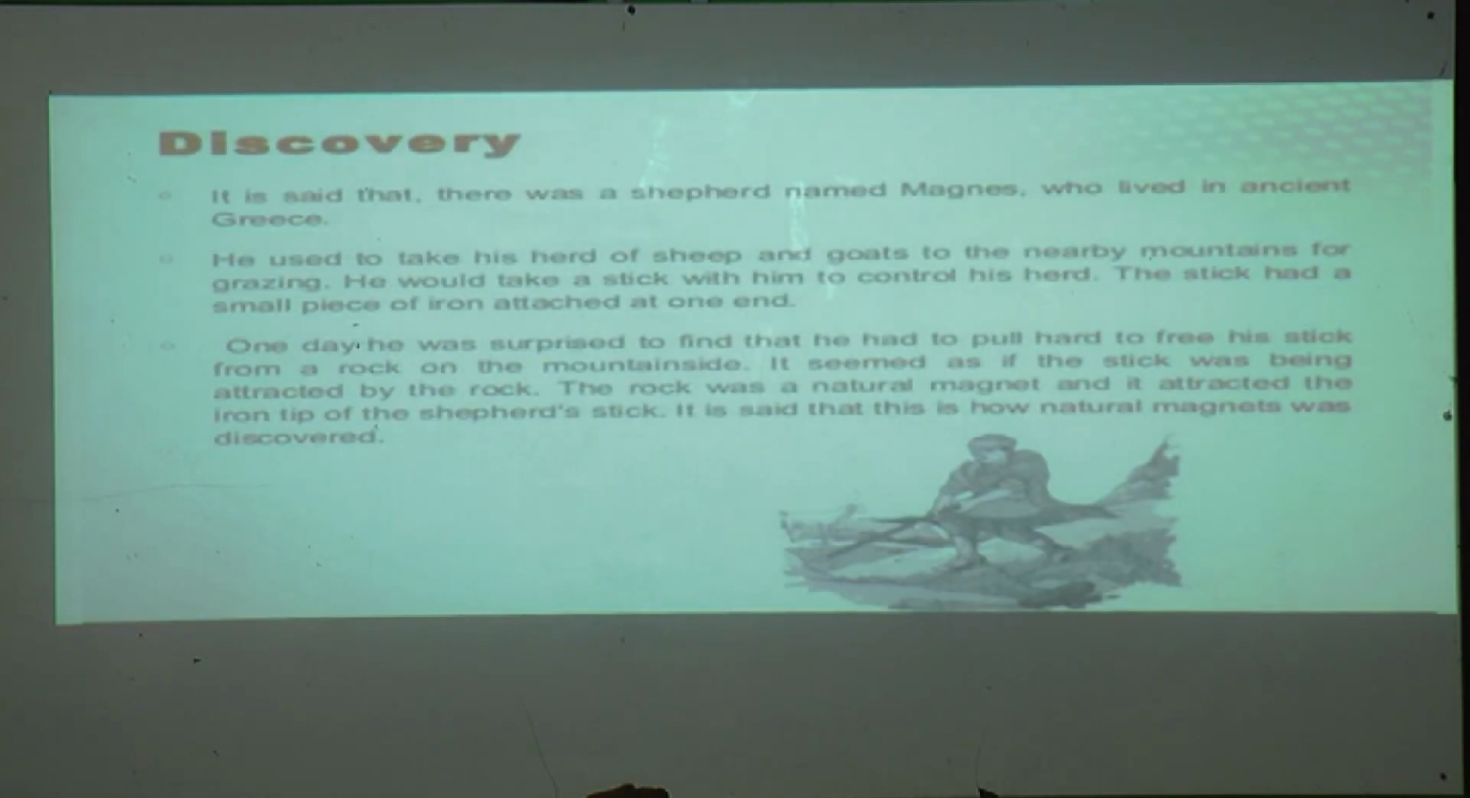Now next, discovery. There is a very interesting story of the discovery of this magnet. So let us know about this story. It is said that there was a shepherd named Magnus who lived in ancient Greece. This is the story about the discovery of the magnet. How the magnet was discovered is given in this story. So there was a shepherd.